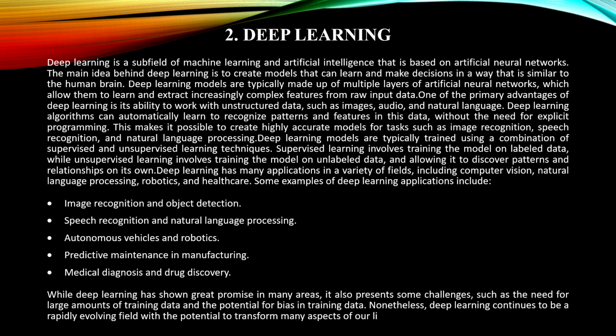Supervised learning involves training the model on labeled data, while unsupervised learning involves training the model on unlabeled data, allowing it to discover patterns and relationships on its own.